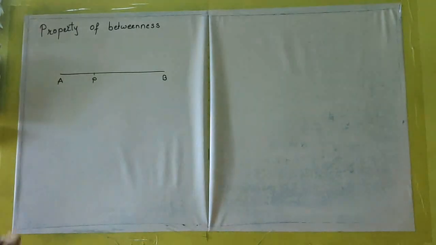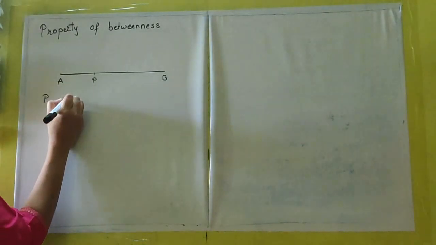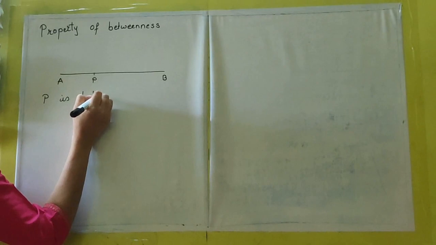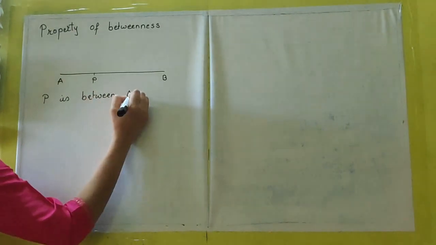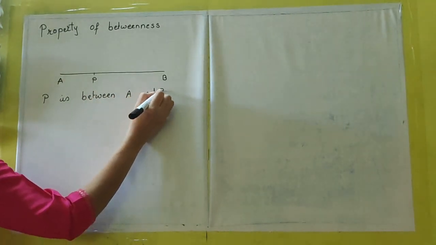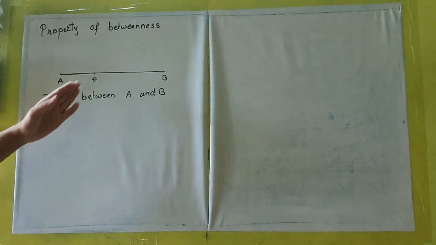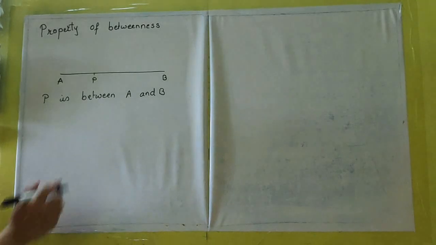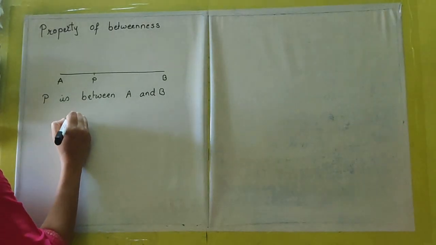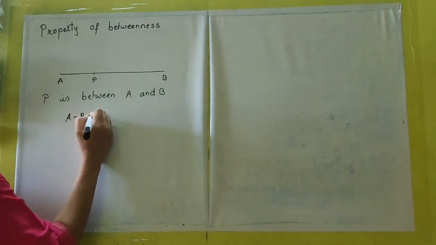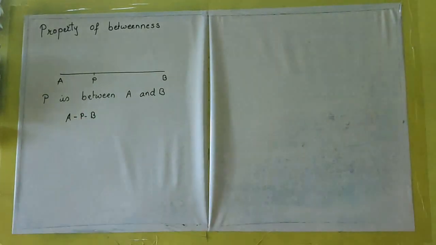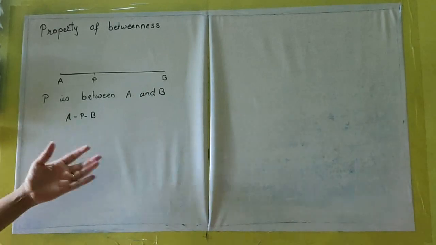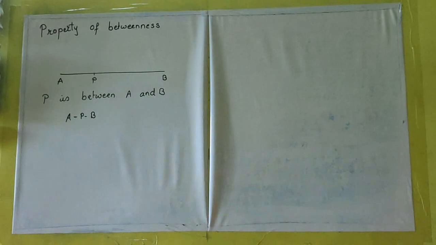I will say that P is between A and B. Correct? Now, in a symbolic representation, it is written like this: A dash P dash B. But when we read this, we read it like this: P is between A and B.